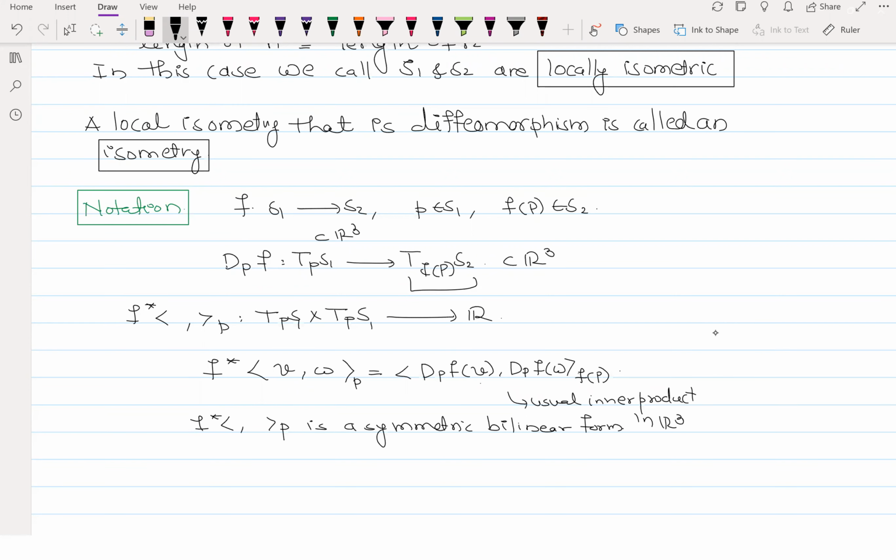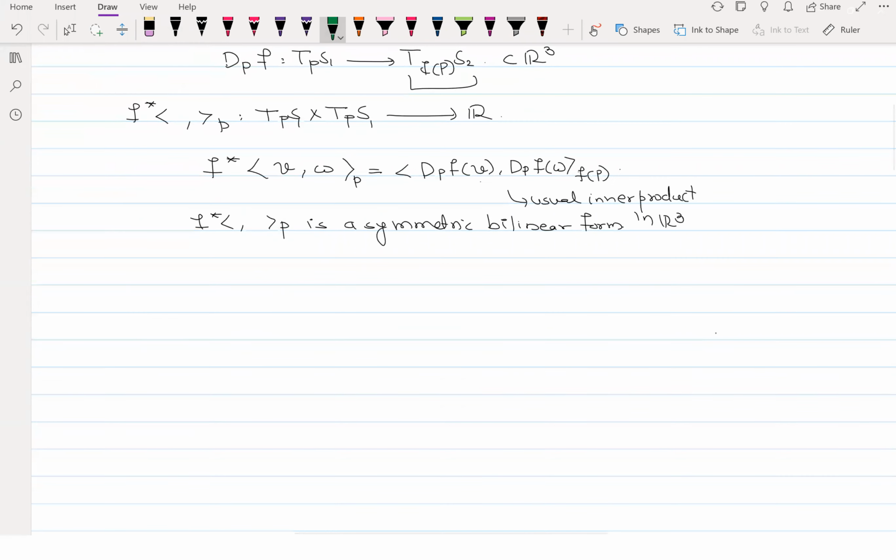So now we have two bilinear forms on T_pS1. One is the usual bilinear form, and another is given by F star. Whenever our map F is an isometry, if and only if these symmetric bilinear forms are equal. So that is a criterion, and it is a very easy criterion to verify. If these two bilinear forms are the same, then it proves that F is an isometry.